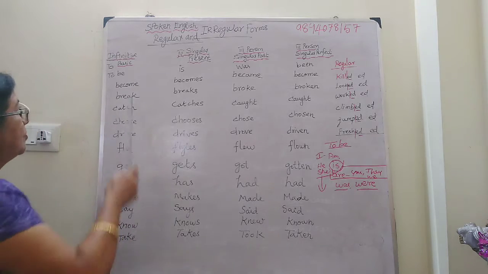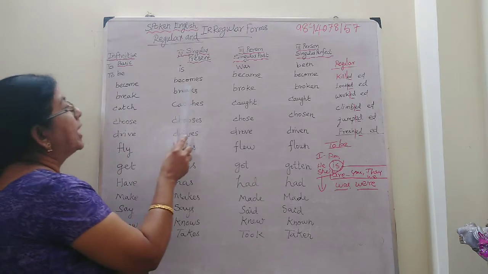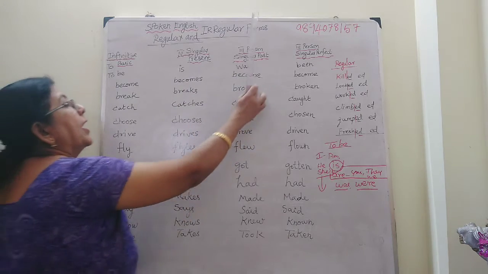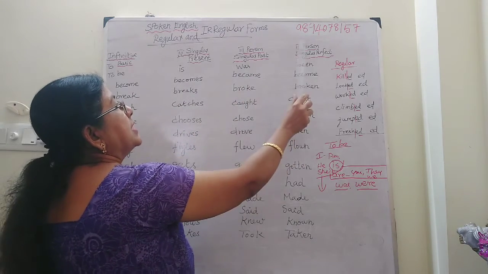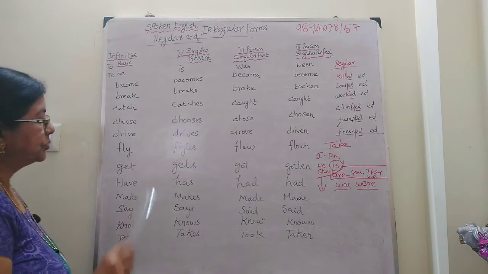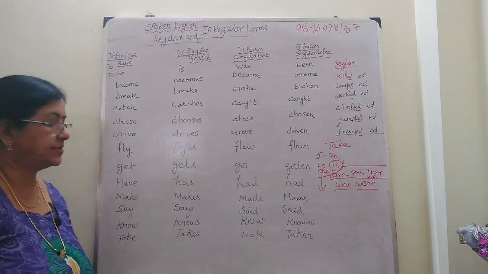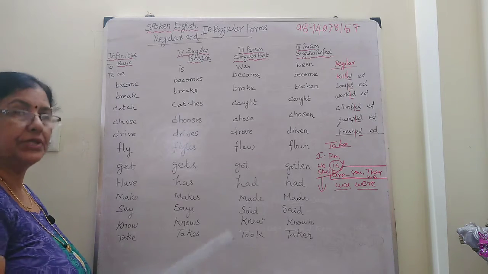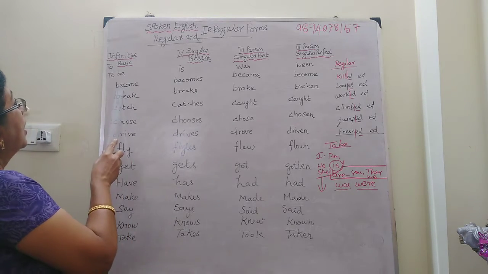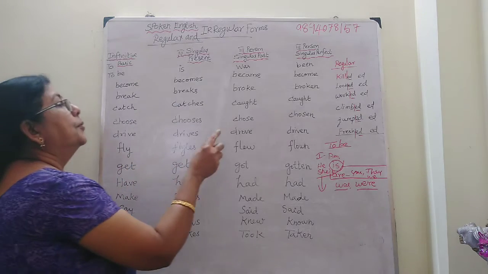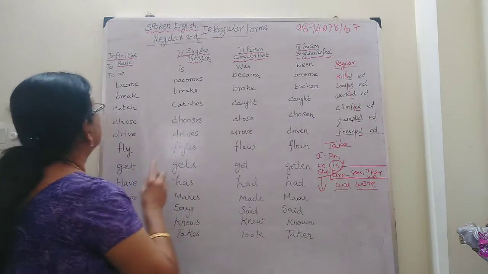Now, become in present tense, past tense became, and again become is the perfect form. So you should study thoroughly in this. Then the structure of sentences will be easy for you. That's what I'm saying. And break, breaks, broke, broken.